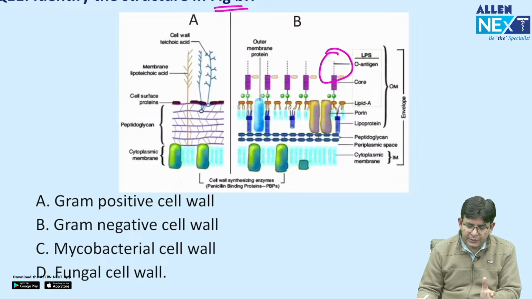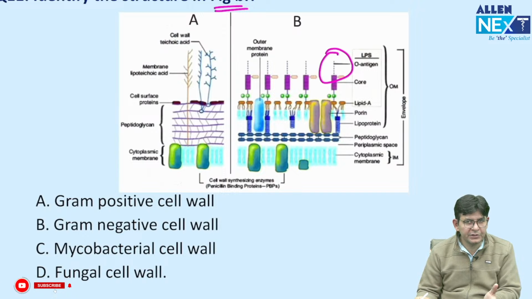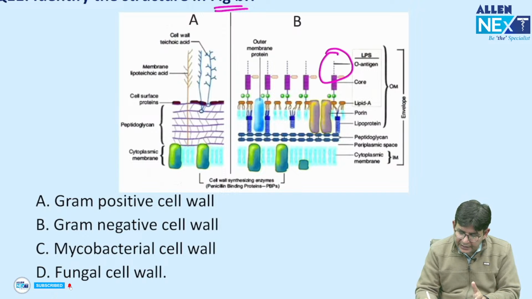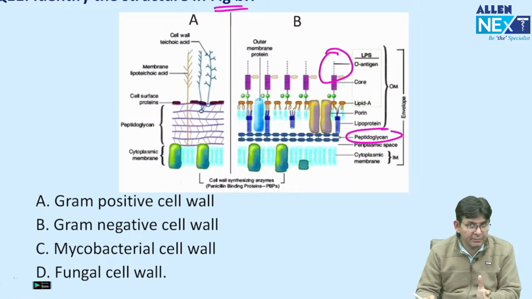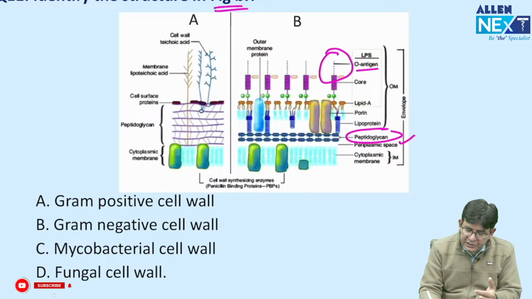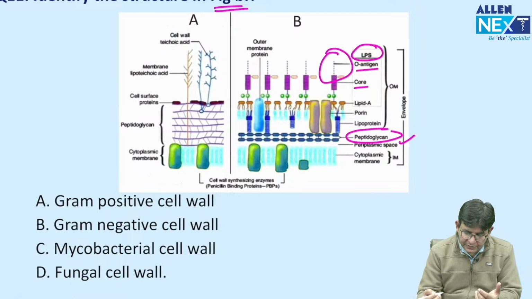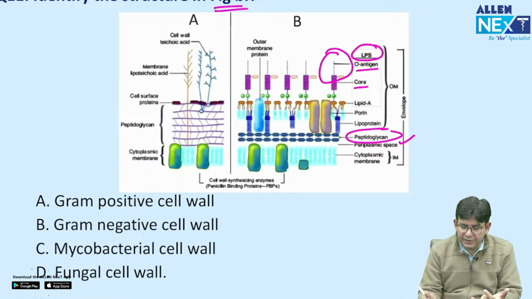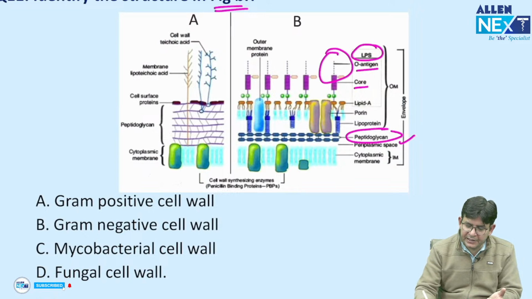You know that a thick layer of peptidoglycan is a feature of gram positive, a thin layer of peptidoglycan is a feature of gram negative, and the periplasmic space is a feature of gram negative. This O antigen, this core and these LPS are features of gram negative. So obviously this particular portion is the LPS. And what is LPS?